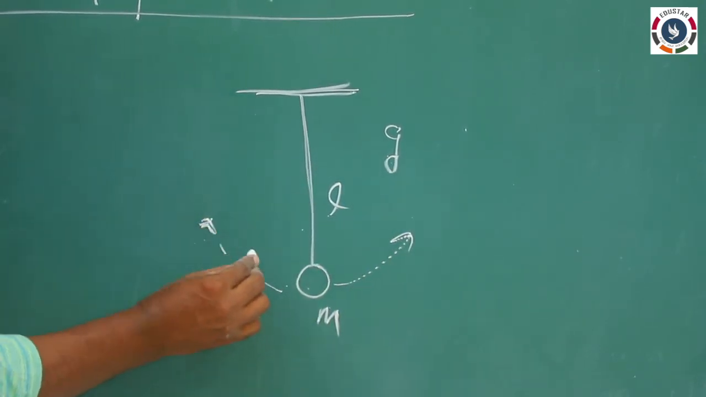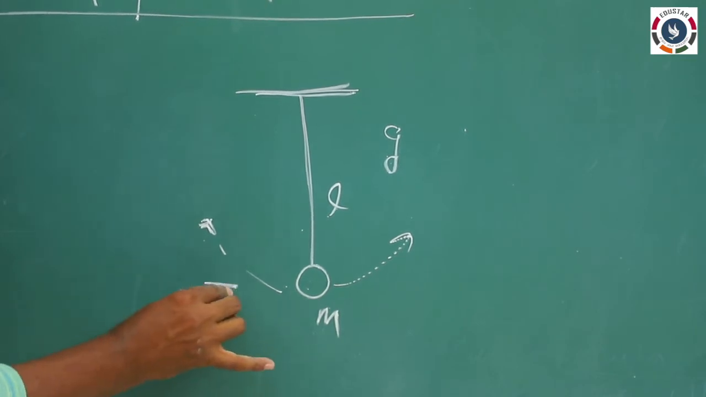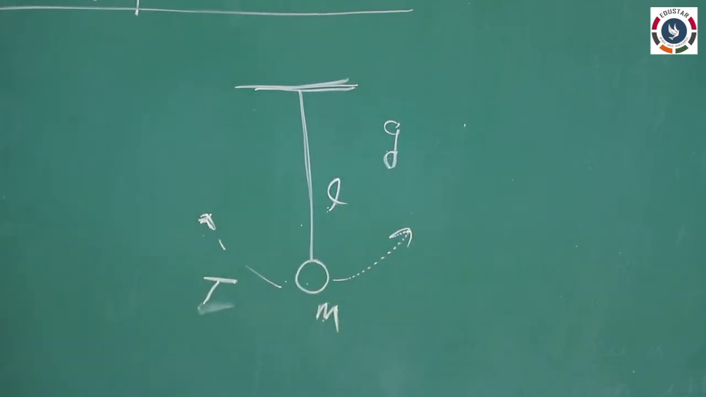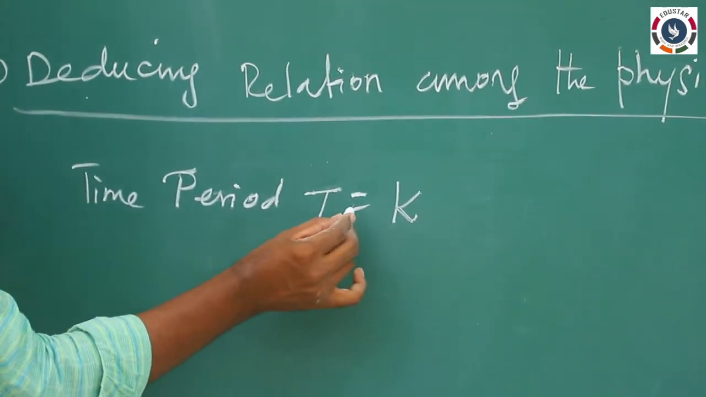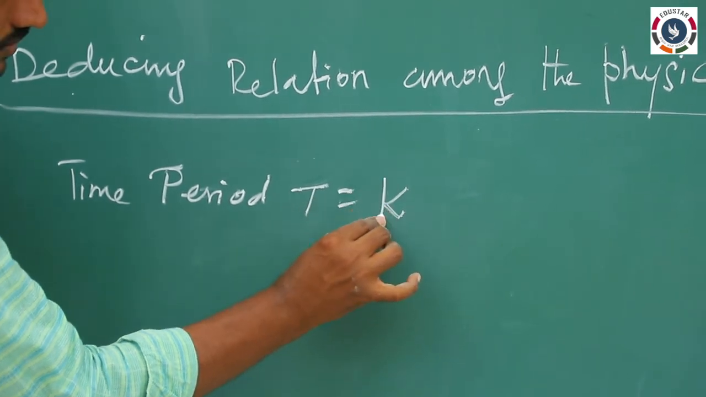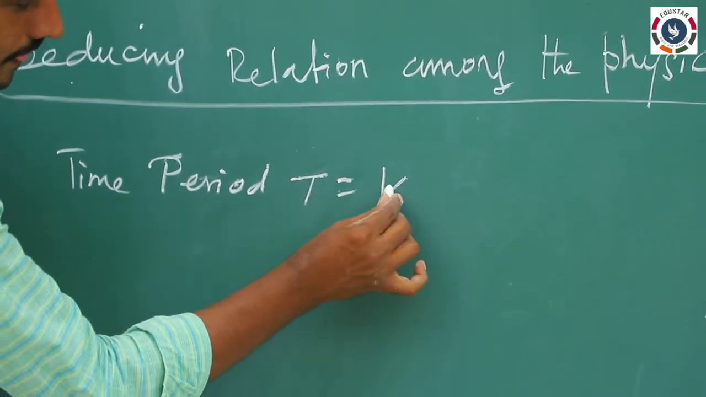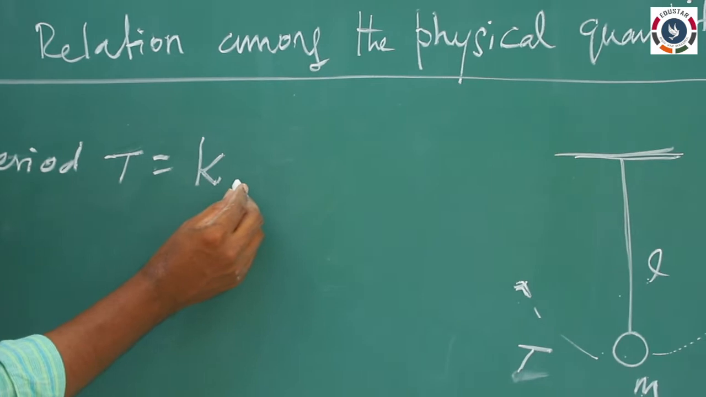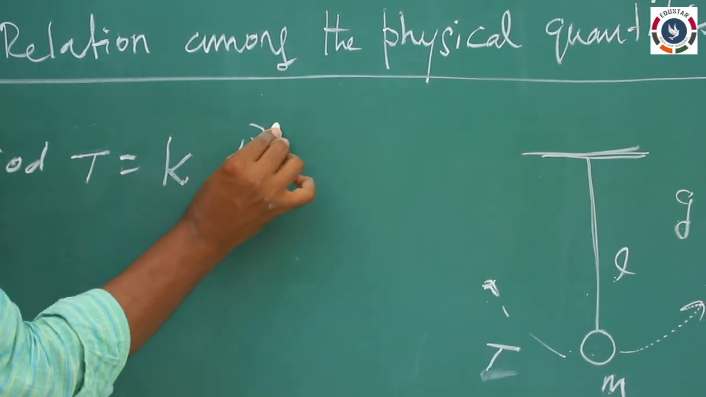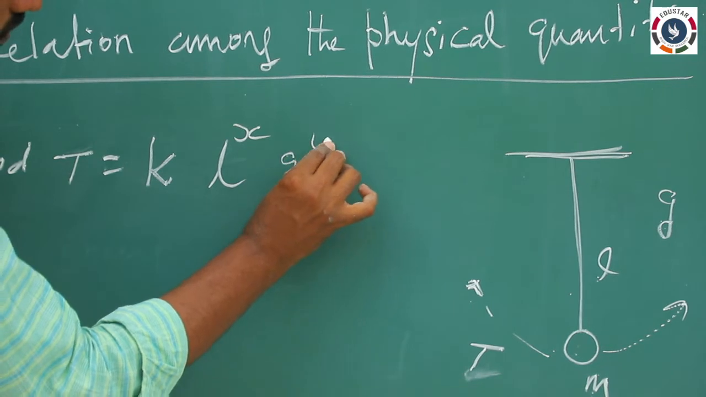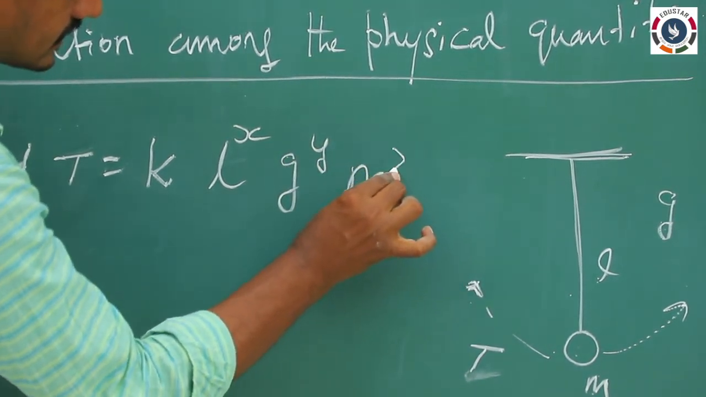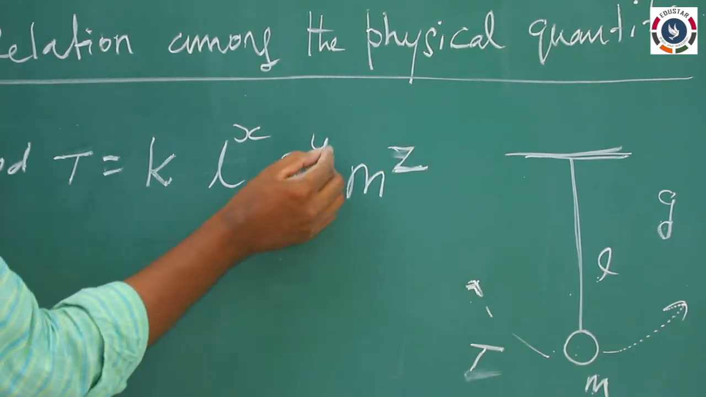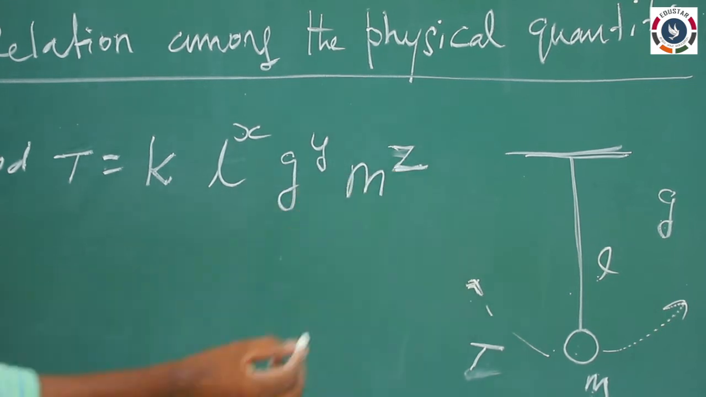So the time period T depends on the physical quantities mass, length and g. We can write the formula for the time period T equal to k, a dimensionless constant, times L to the power x, g to the power y and m to the power z. These are the physical quantities, and we don't know how many powers are to be raised, so that's why we are taking x, y, z.